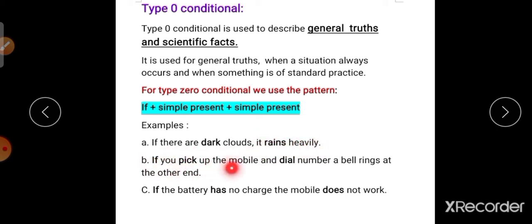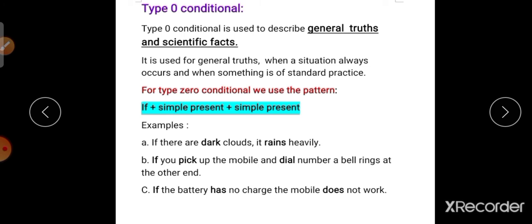If you pick up the mobile and dial a number, a bell rings at the other end. If the battery has no charge, the mobile does not work. These are all zero conditional. That is habit, general truth.